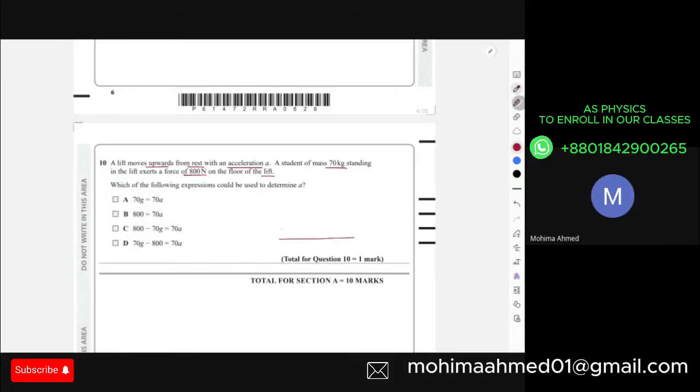Okay, then I think this is how the scenarios are going to be, right? There's a person on the lift. I'll just consider the person as an overall block over here. It says also that the person in the lift exerts a force of this on the floor of the lift. Okay, you have to understand that obviously 70g means that weight is acting, 70 Newton g over here, right?